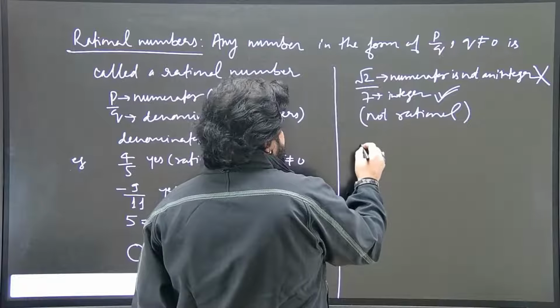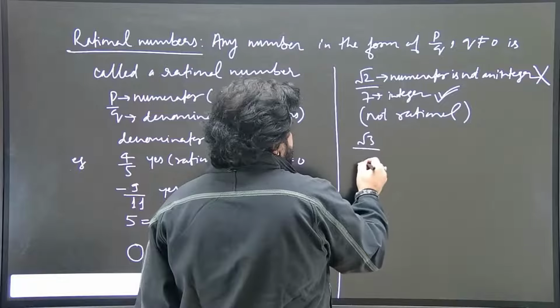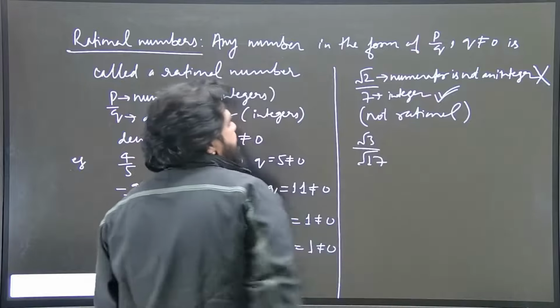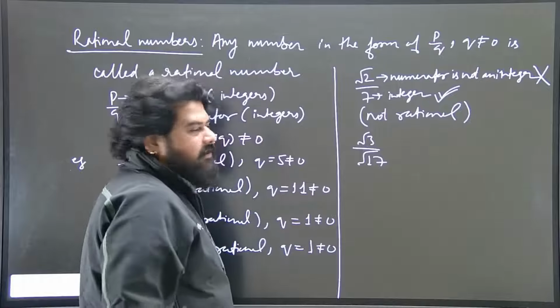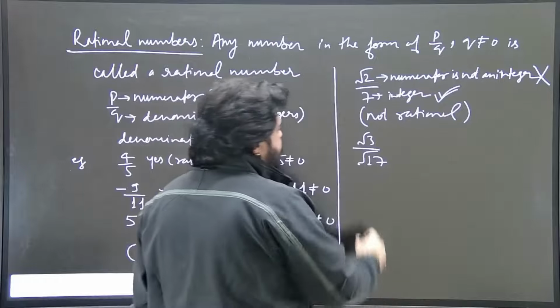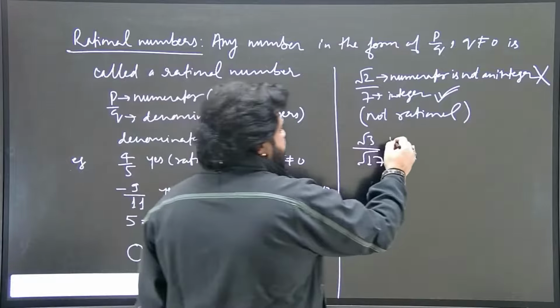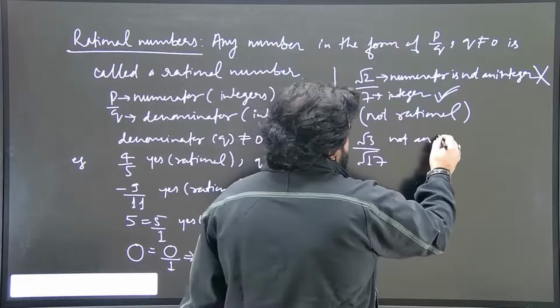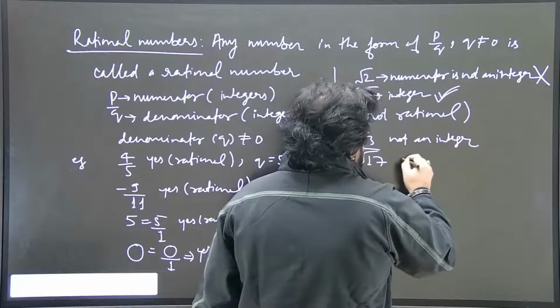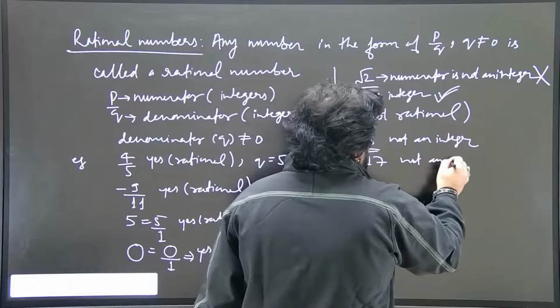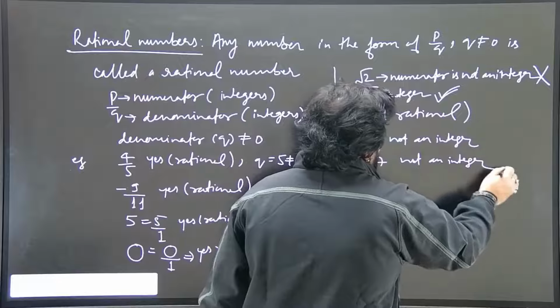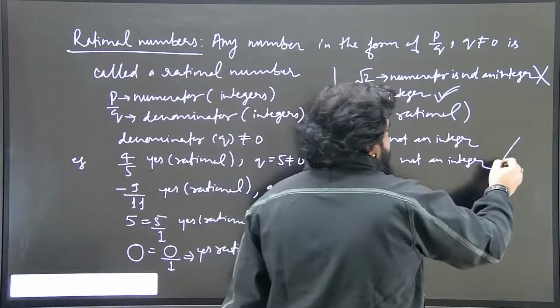Now the next example we can take is root 3 by root 17. It is very much clear from the previous example that both numerator and denominator are not integers. So that's why this is not a rational number.